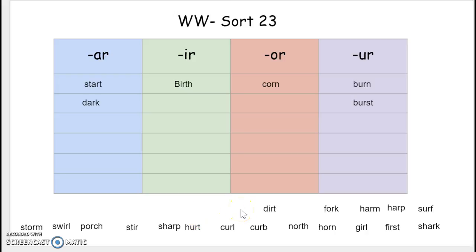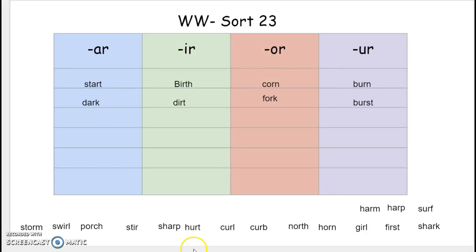Dirt. Dirt, the I is controlled by the R, and it says er, and so in dirt, it will go in the IR column. Our next word is fork. In fork, I know that the R controls the O, and it says or, and so OR says or, so it goes in the OR column.